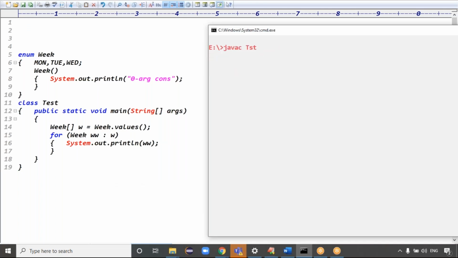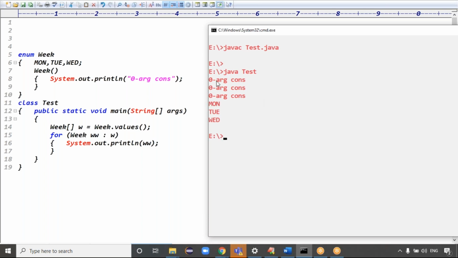So javac Test.java. This code is compiled fine. Then the dot class files are generated, for the enum also: Week.class and Test.class. Which class contains the main method? Test.class. Can you please execute Test.class?